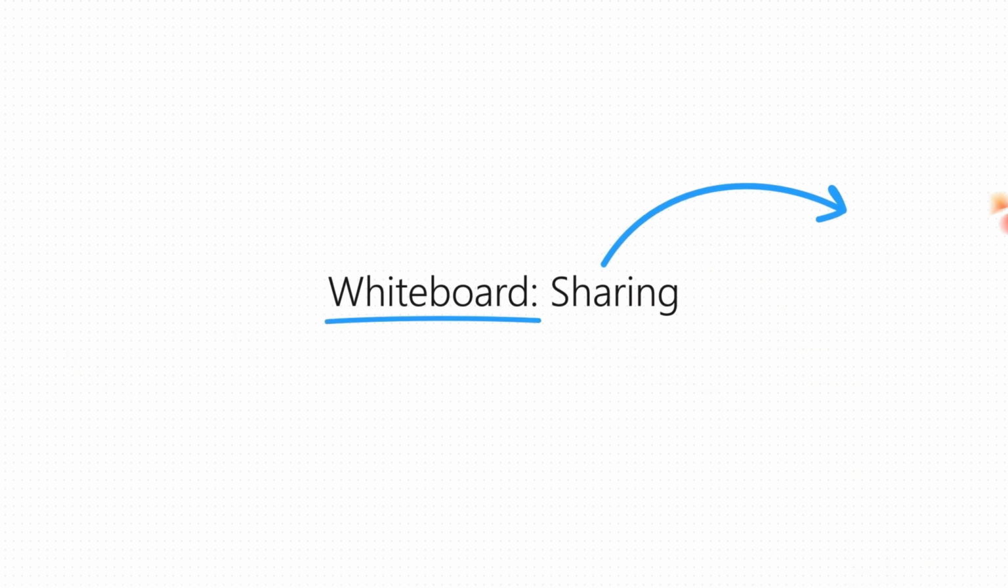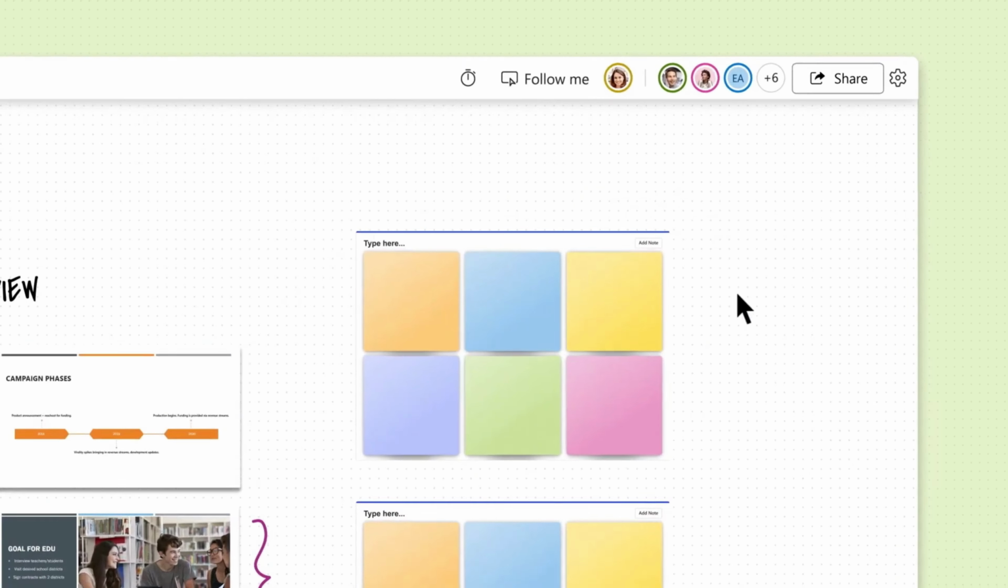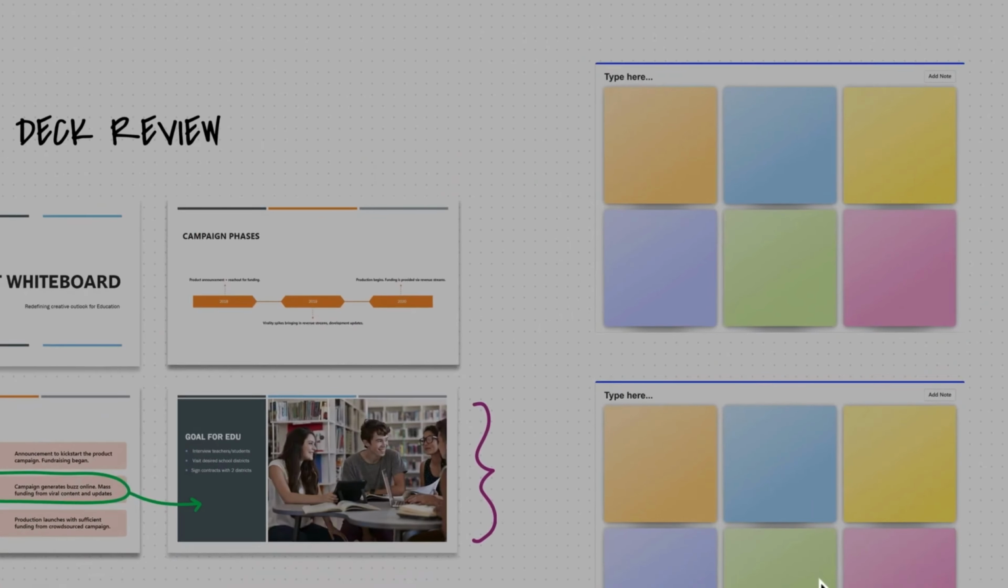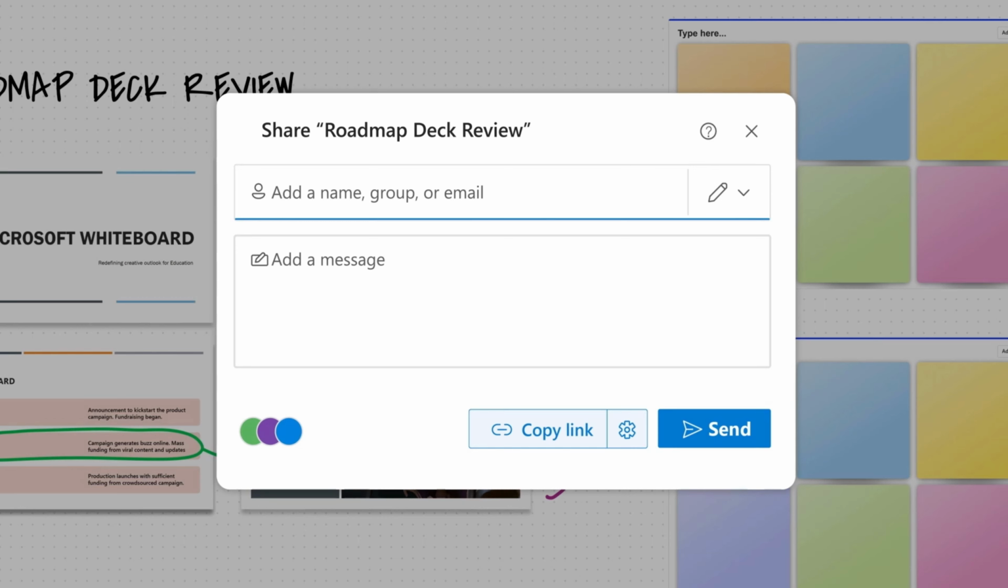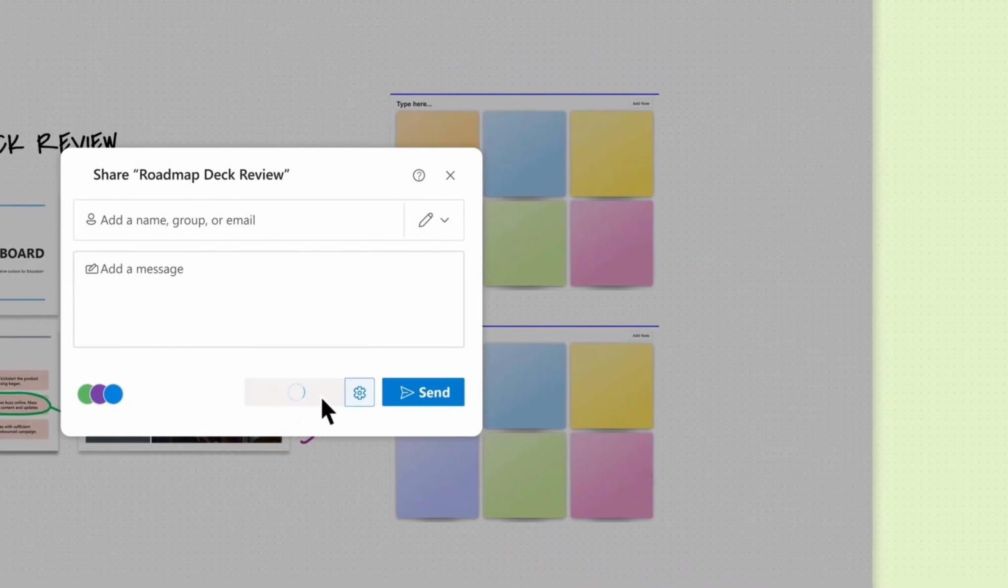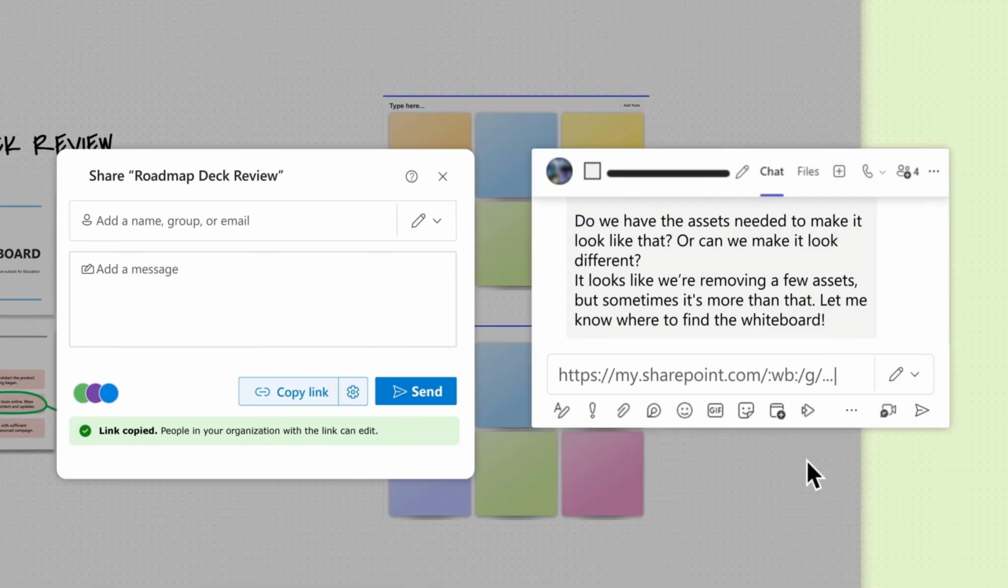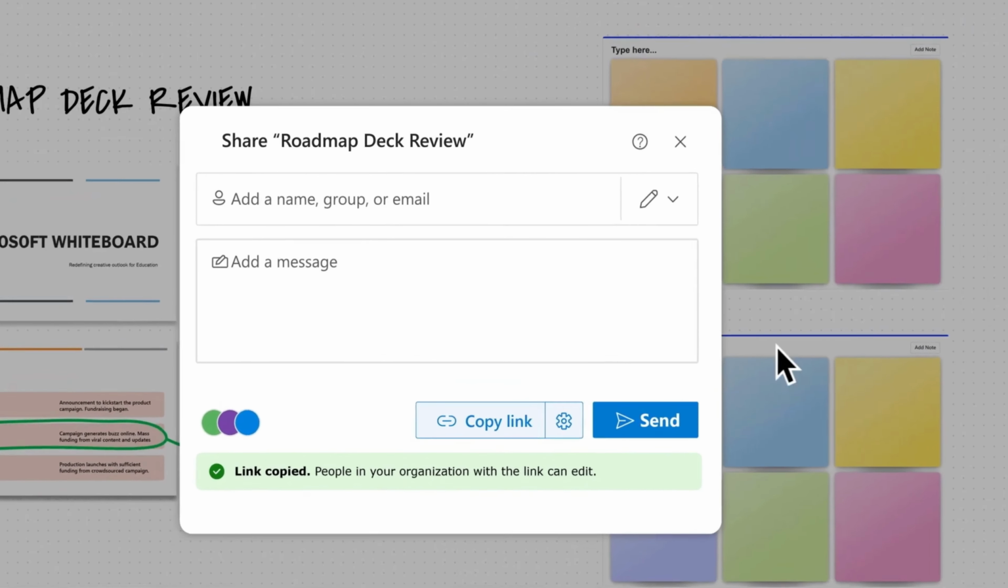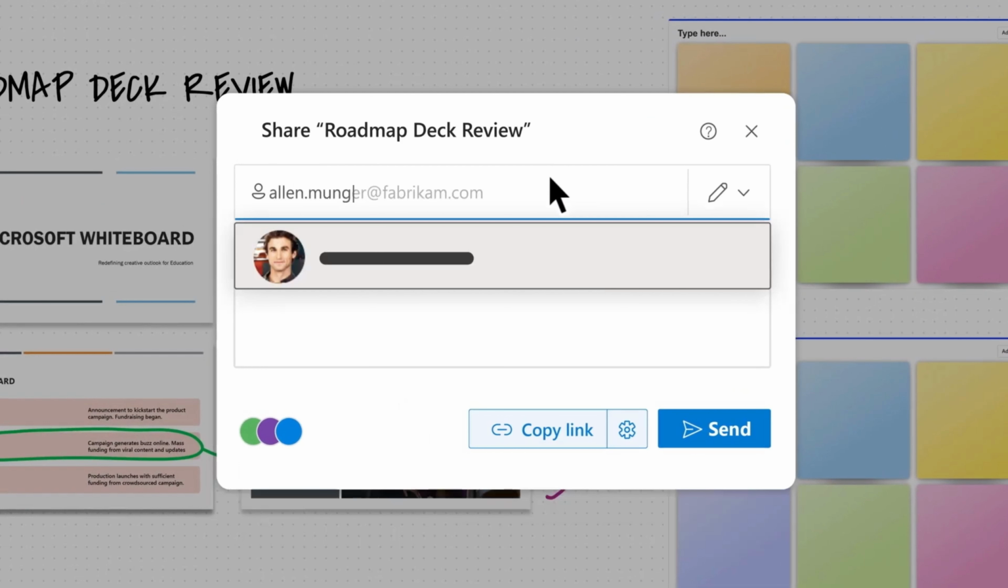Collaboration is about sharing, and Whiteboard makes it easy. You can quickly share your whiteboard. Share a link with anyone in your organization. Just select Copy Link and paste the link where your colleagues can access it. To share a link with a specific individual, simply add their email address and select Send.